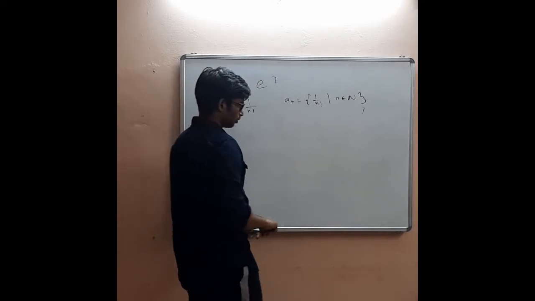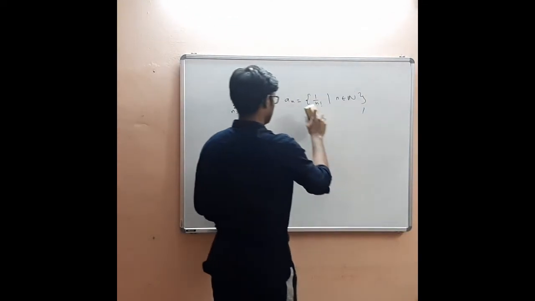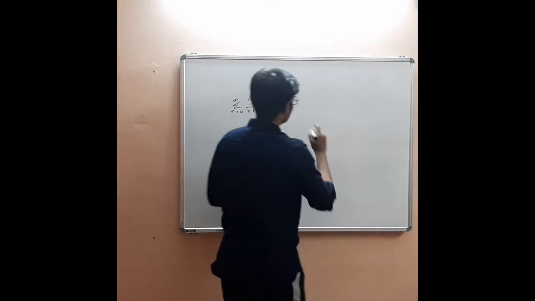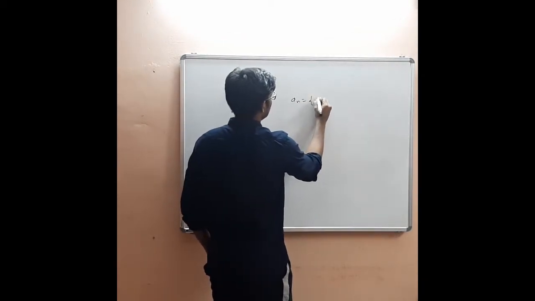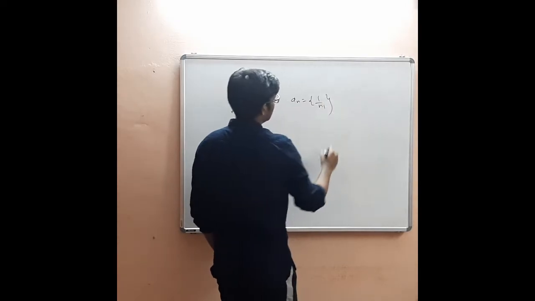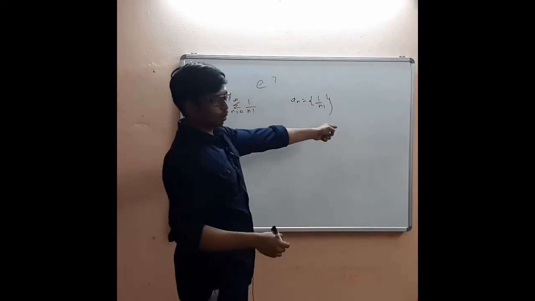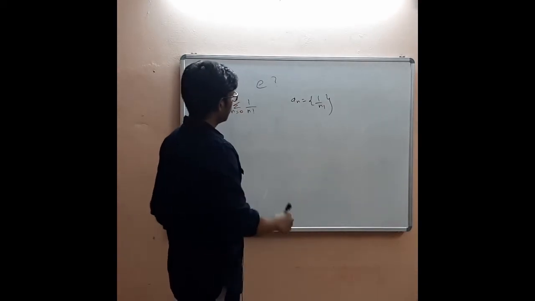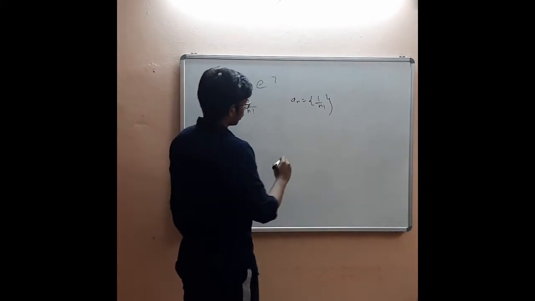This is actually a definition of set. In a set there is no order, but in a sequence there is an order. The actual notation of the sequence is a_n equals 1 by n factorial. This just means that a_0 is 1 by 0 factorial, a_1 is 1 by 1 factorial, and so on. So this is the formal notation.